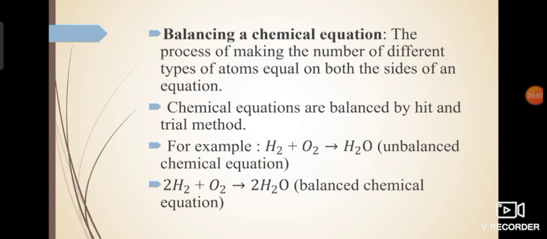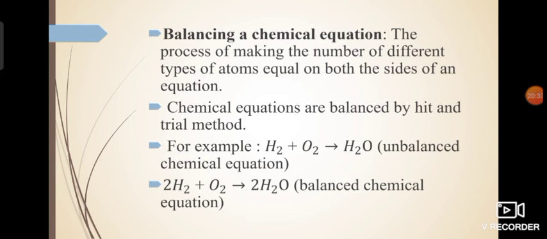which states that in a chemical reaction, matter or mass is neither created nor destroyed. So if mass is neither created nor destroyed, it means that the number of atoms of each element should be equal on both sides, then only mass will neither be created nor destroyed. Otherwise, the equation will not follow the law of conservation of mass.